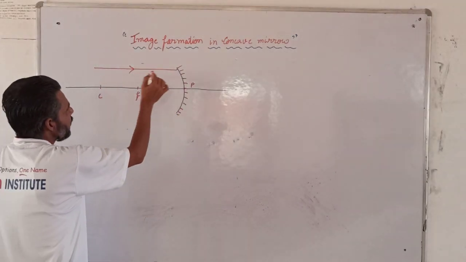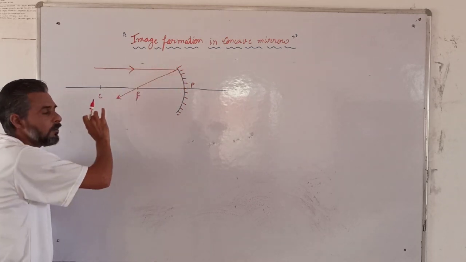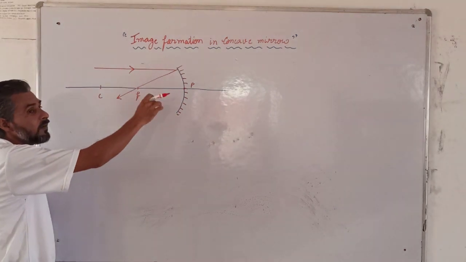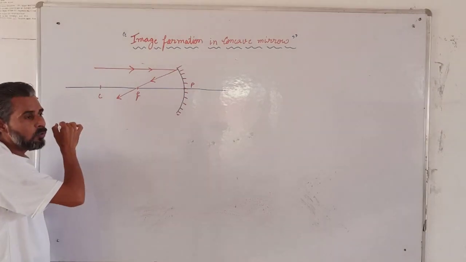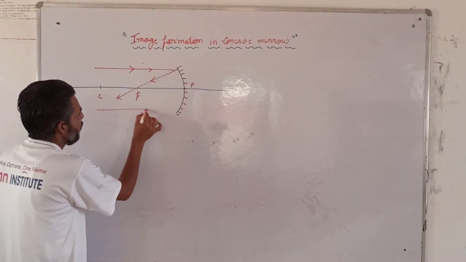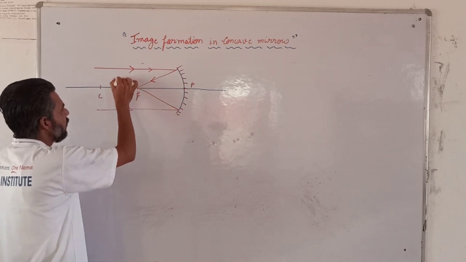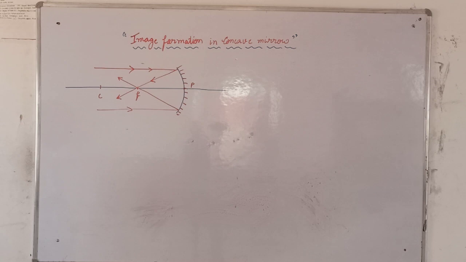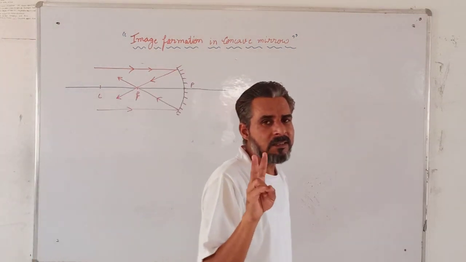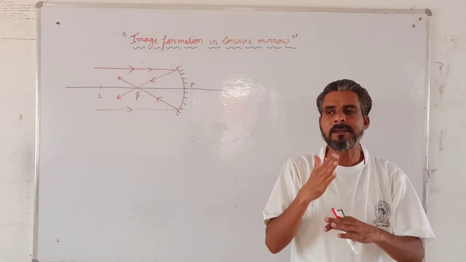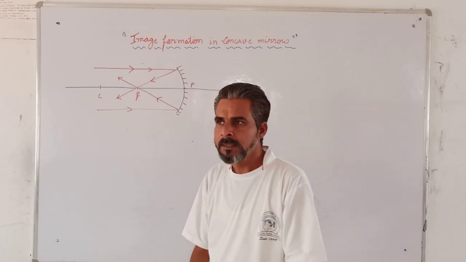So the parallel beam of light comes from here and what will happen? Parallel beam of light will pass through the focus after reflection. The incident ray after reflection, it is going through focus. Now if any more rays are coming, then again they all will go through the focus. So to form the image, at least two reflected rays should intersect each other. Where two reflected rays intersect, our image will be formed there.